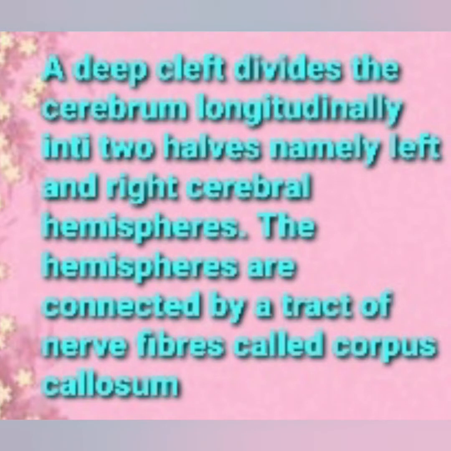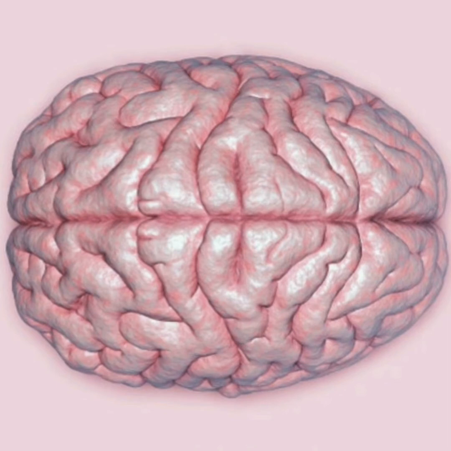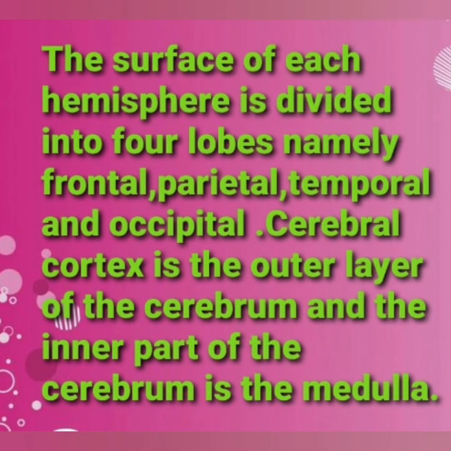A deep cleft divides the cerebrum longitudinally into two halves, namely left and right cerebral hemispheres. The hemispheres are connected by a tract of nerve fibers, namely corpus callosum. Here you can see the right and left cerebral hemispheres connected by the nerve tract, namely corpus callosum. The surface of each hemisphere is divided into four lobes, namely frontal lobe, parietal, temporal and occipital lobe.